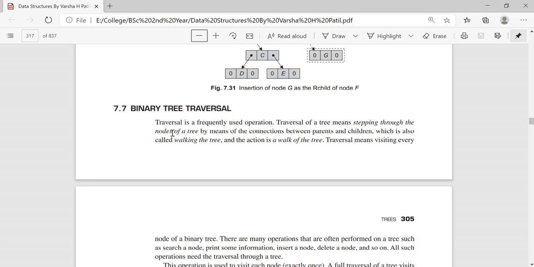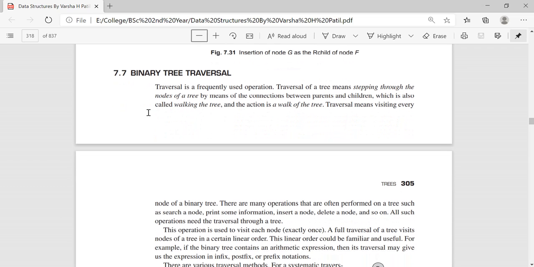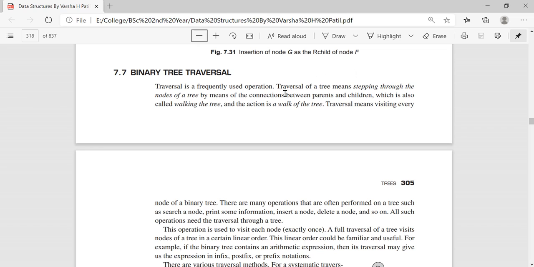Let's now try to understand what traversal is and how you travel through a binary tree. Traversal is a frequently used operation. When it comes to trees, traversal is the most important and also frequently used operation, right? So what actually does traversal mean? Traversal of a tree means stepping through the nodes of a tree by means of the connections between